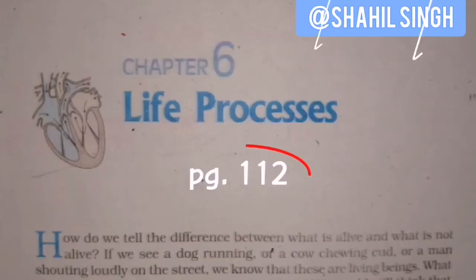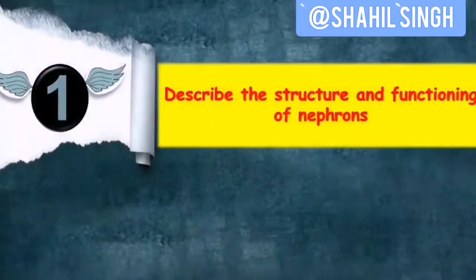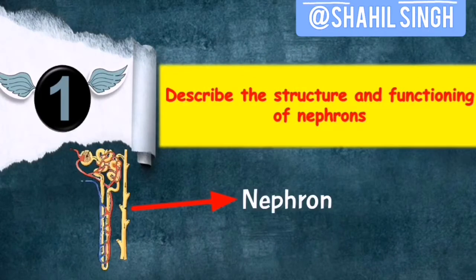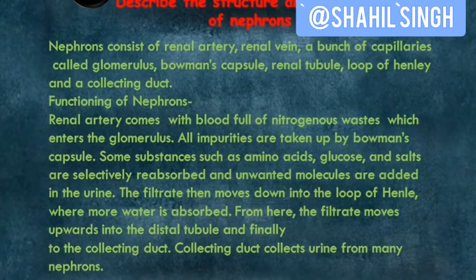So our next question is on page number 112, and it says describe the structure and functioning of nephrons. So in this you will have to draw a detailed diagram of a nephron, which I have discussed in this video. But for the sake of this video, I'll show you the answer. So nephrons consist of renal artery, renal vein, a bunch of capillaries called glomerulus, Bowman's capsule, renal tubule, loop of Henle and a collecting duct.